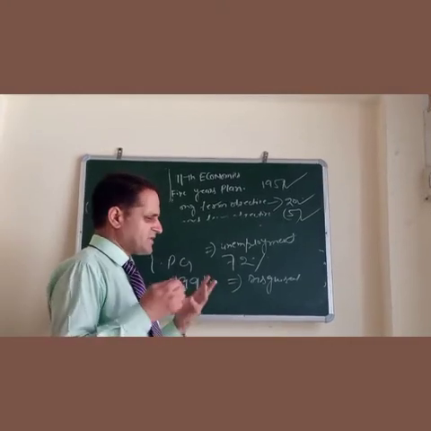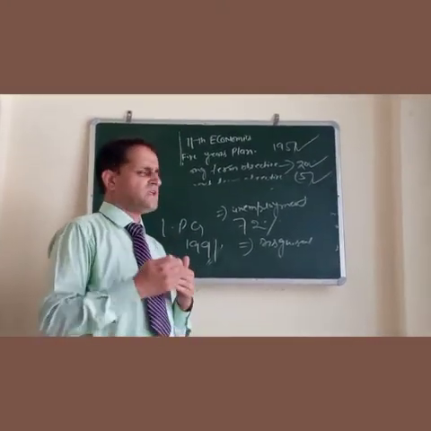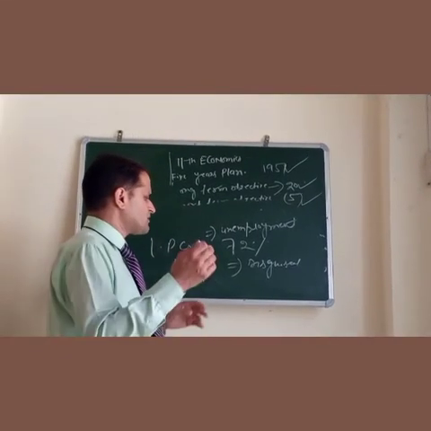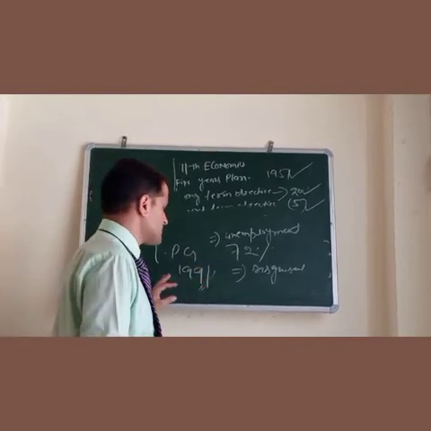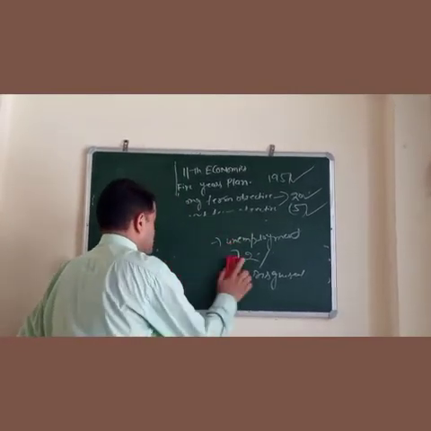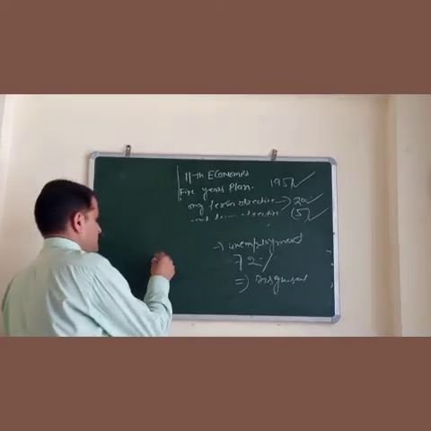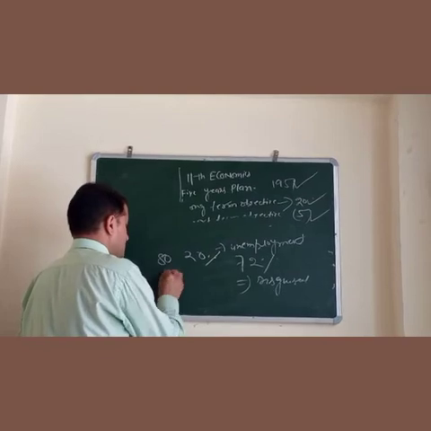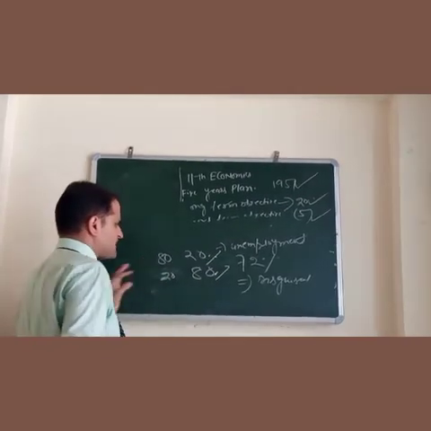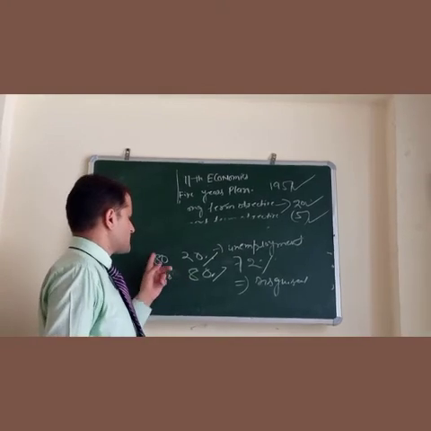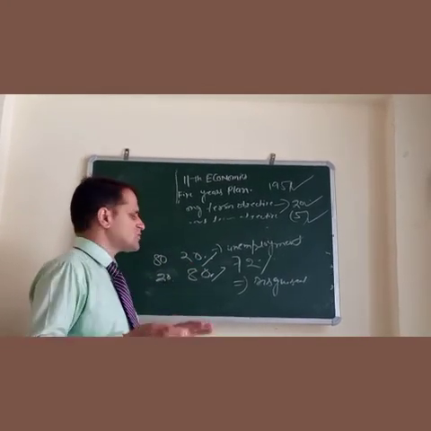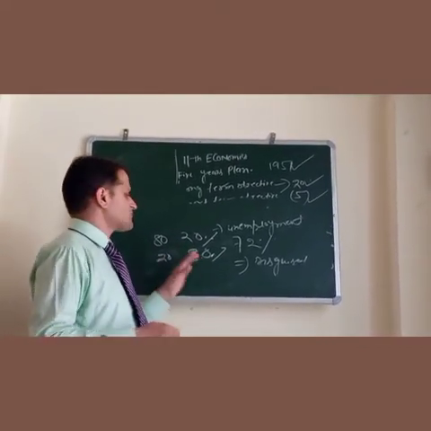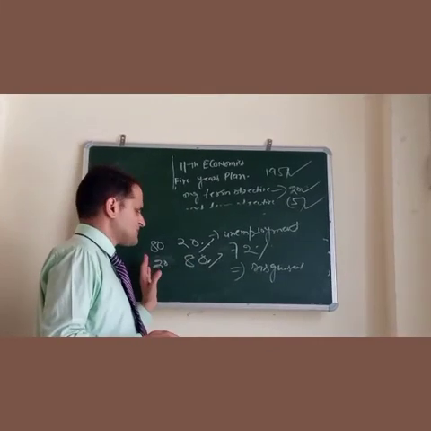A lot of amendments have been done after independence. We are a developing nation of the world. India, the second largest populated country, has to be self-reliant. Unequal distribution we still find in our economy, because most of the wealth goes to a few people who have high incomes. For example, 80% of people have 20% of national income, or 20% of people have 80% of national income. So there is a disparity between the income of the rich and poor. We find that in our economy till now. It is a problematic situation for all of us, so we have to eradicate all these things from our economy.